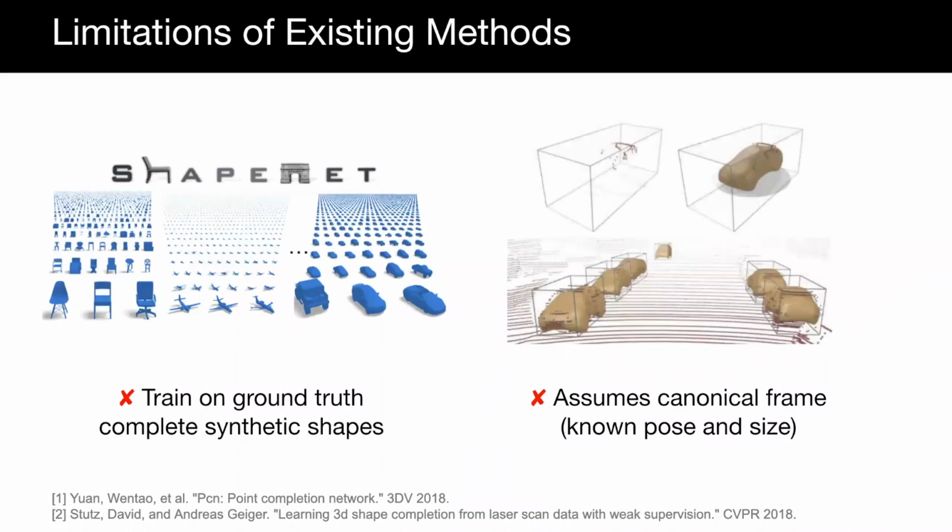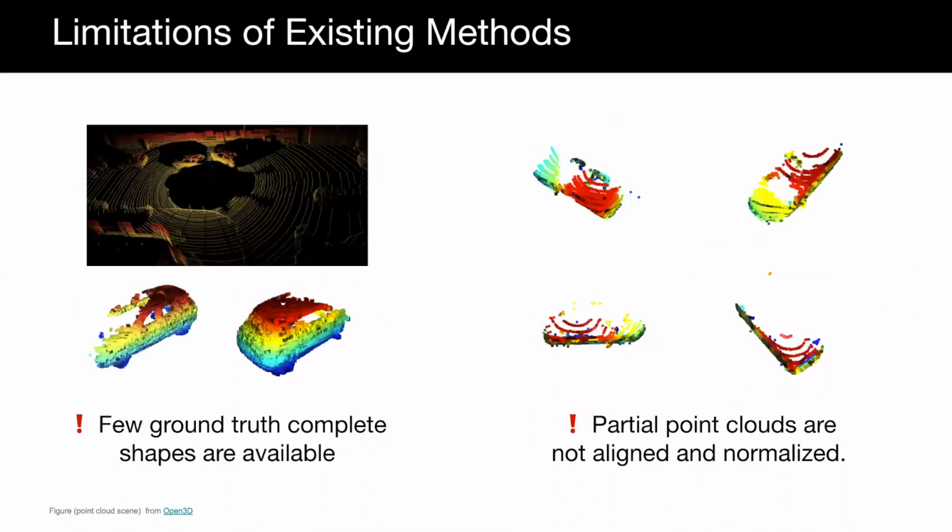Previous shape completion methods require ground truth shapes from synthetic data and assume the input partial point cloud is aligned and normalized to a canonical frame. These methods do not transfer well to real data since both these conditions are not available.